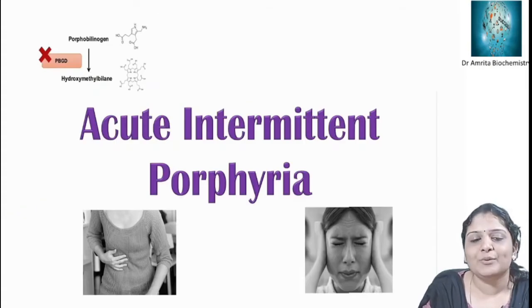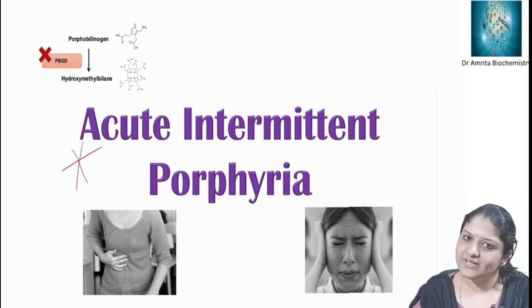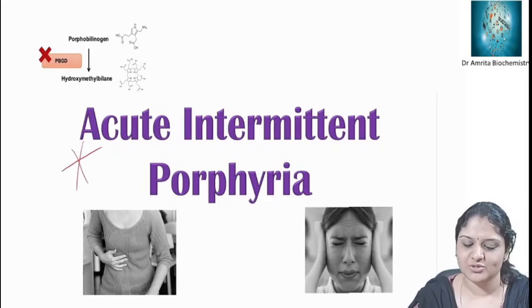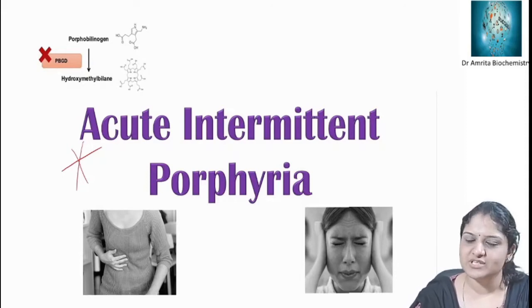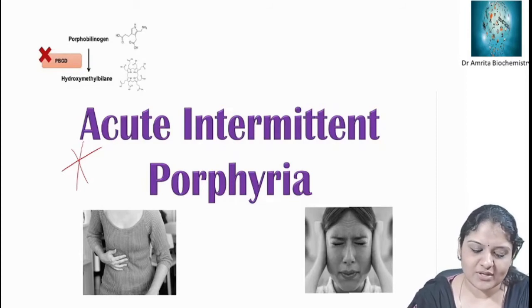Next we can discuss acute intermittent porphyria. This is a very important topic. Earlier we mentioned King George III. It is said that he was suffering from acute intermittent porphyria attacks during the time of the American Revolution. So how is this acute intermittent porphyria formed?